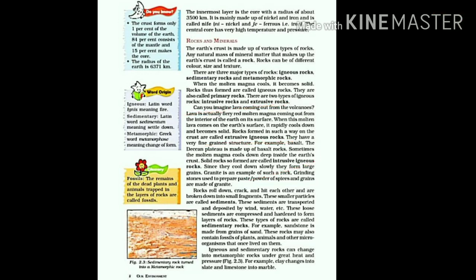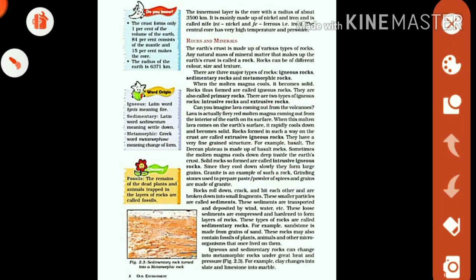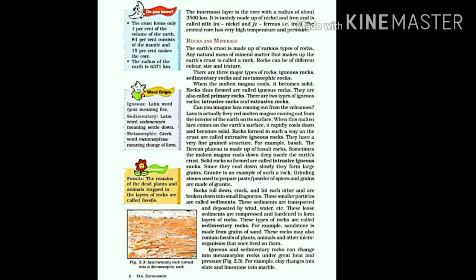These igneous rocks are also known as primary rocks because these are the first type of rocks that are formed from the hot molten magma. Now moving further, we will study about the second type of rock, that is sedimentary rocks.